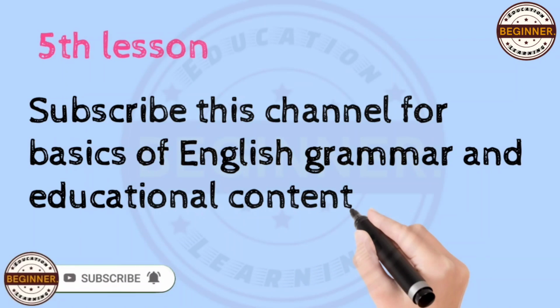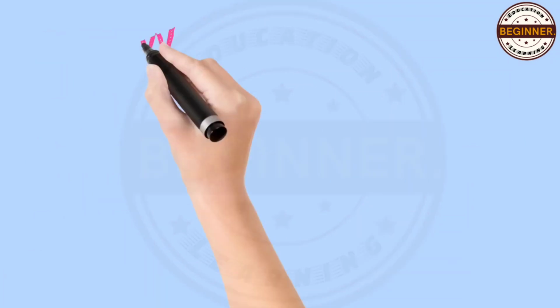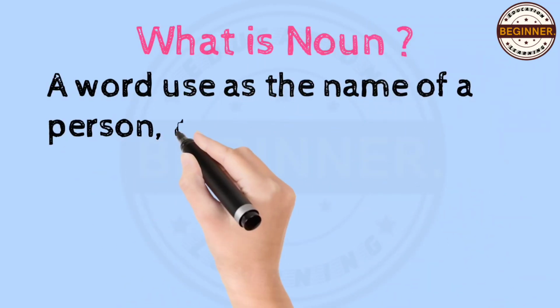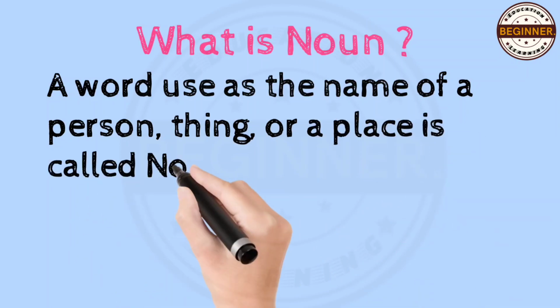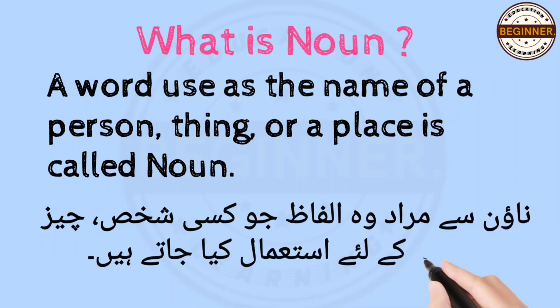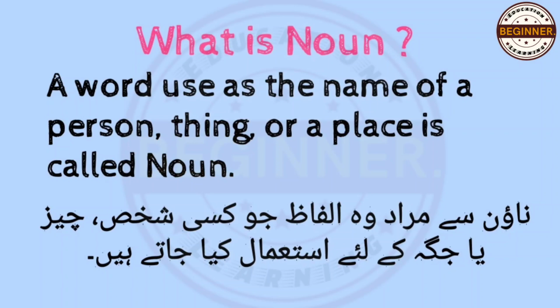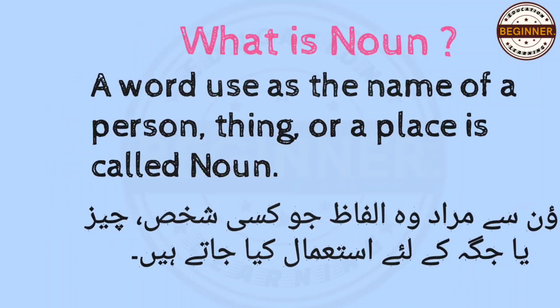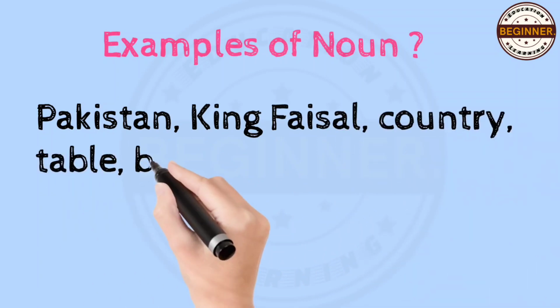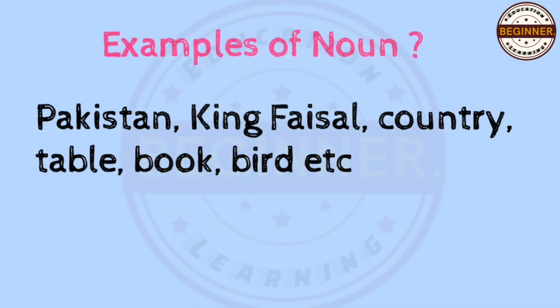This lesson is a very basic lesson. If you are searching for English grammar to learn, you are in a right place. What is noun? A word used as the name of person, place or thing is called noun. Noun क्या चीज़ है? Noun से मुराद किसी इंसान, जगह या चीज़ का नाम है. Things mean anything that we can think of. Examples of nouns are Pakistan, King Faisal, country, table, book, bird, etc.